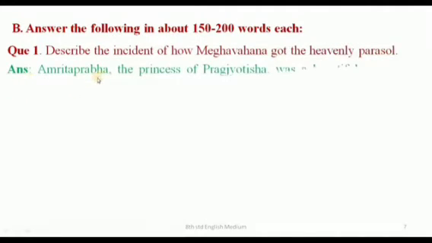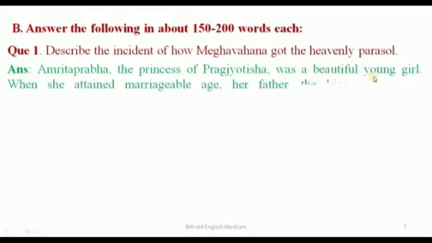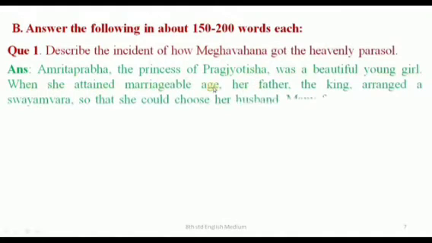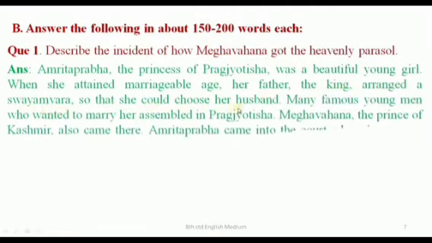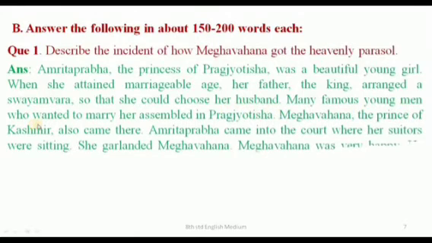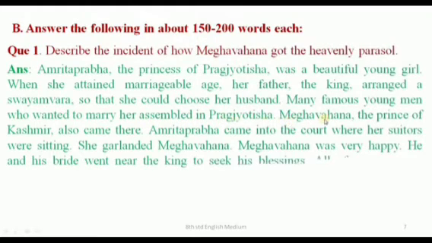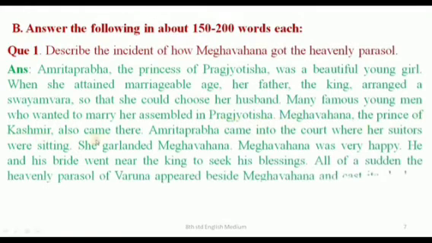Answer. Amrita Prabha, the princess of Pragjyotisha, was a beautiful young girl. When she attained marriageable age, her father, the king, arranged a Swayamvara so that she could choose her husband. Many famous young men who wanted to marry her assembled in Pragjyotisha. Meghavahana, the prince of Kashmir, also came there.